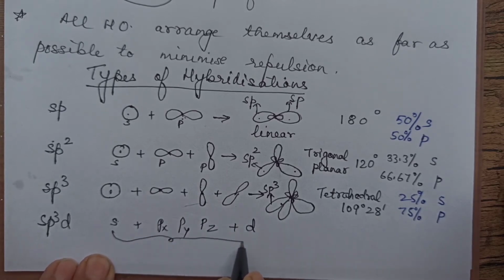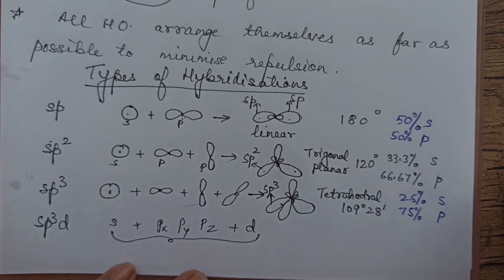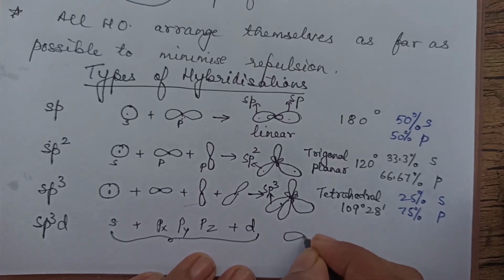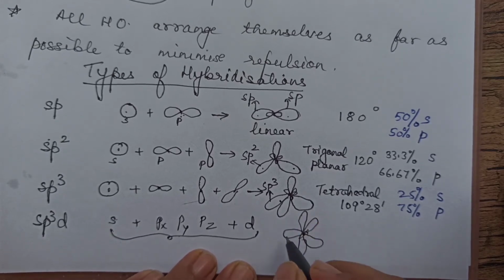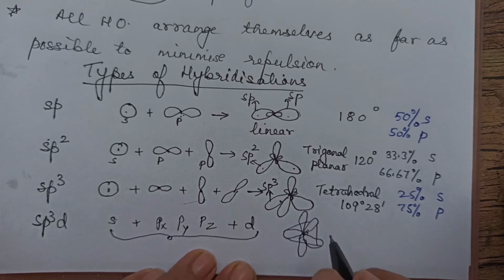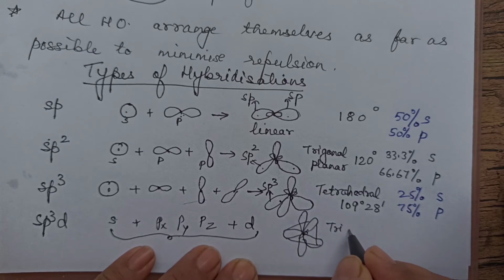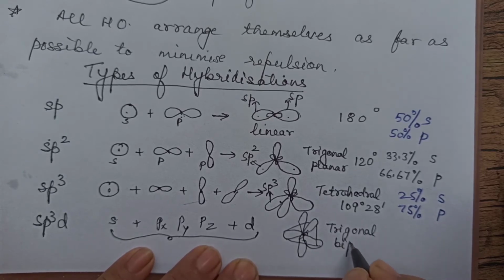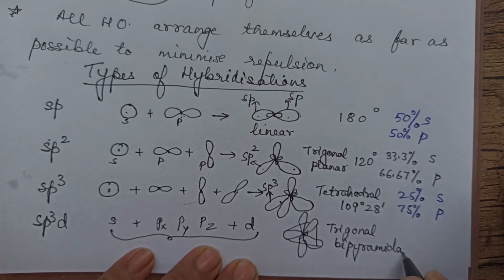All these are mixing, 5 orbitals intermixing. 5 new hybrid orbitals will be formed, present in a trigonal bipyramidal manner. Three will be in one plane, the trigonal plane, and one above and one below the plane. This shape is called trigonal bipyramidal.